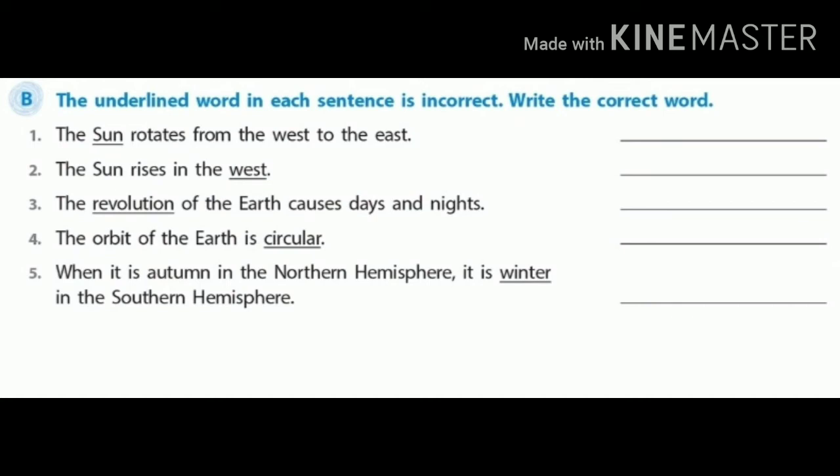The underlined word is revolution, and the answer is rotation. Fourth point, the orbit of the earth is circular. The underlined word is circular, and the answer is oval. Fifth point, when it is autumn in the northern hemisphere, it is winter in the southern hemisphere. The underlined word is winter and the answer is spring.